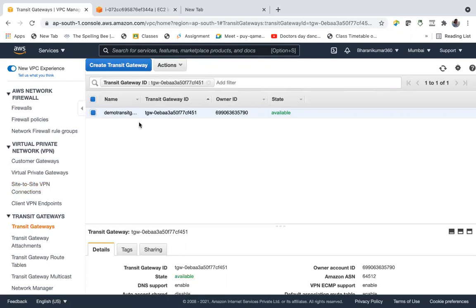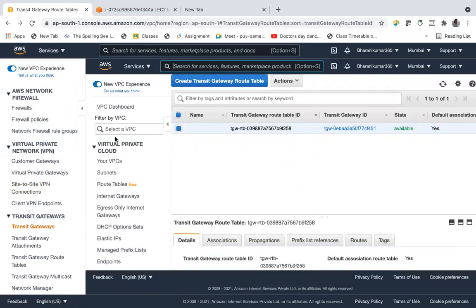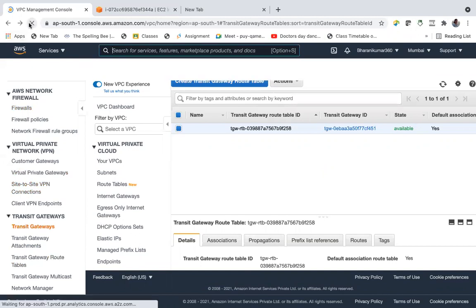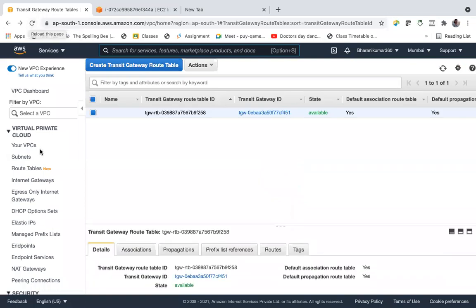Let's go back to the transit gateway route table.